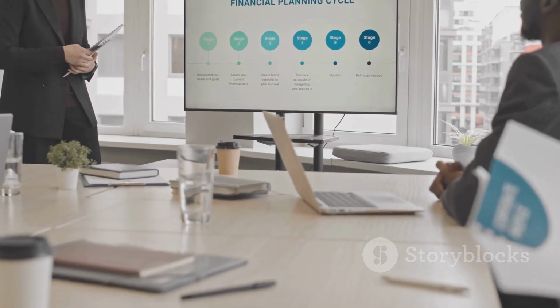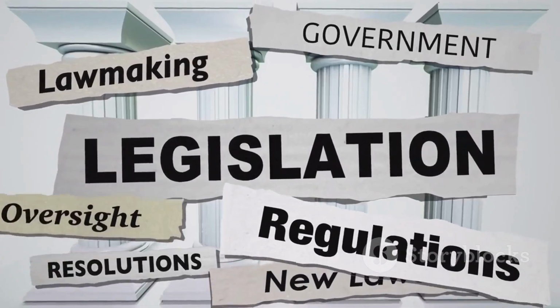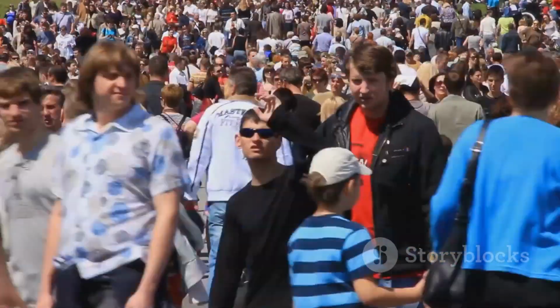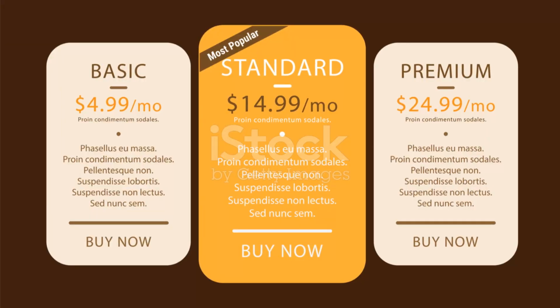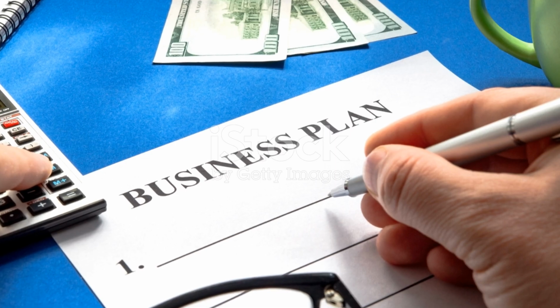3. Implementation is structured over 3 years. Year 1 for preparation, including legislation and infrastructure. Year 2 for a pilot program with 500,000 citizens, and Year 3 for gradual expansion to the full population. 4. The plan includes robust risk management strategies for economic, administrative, and political challenges.